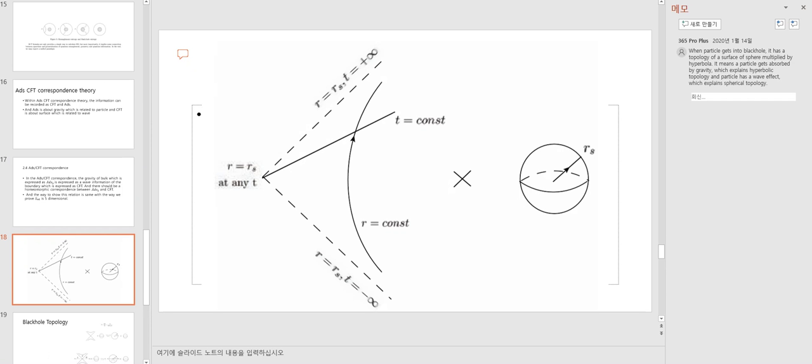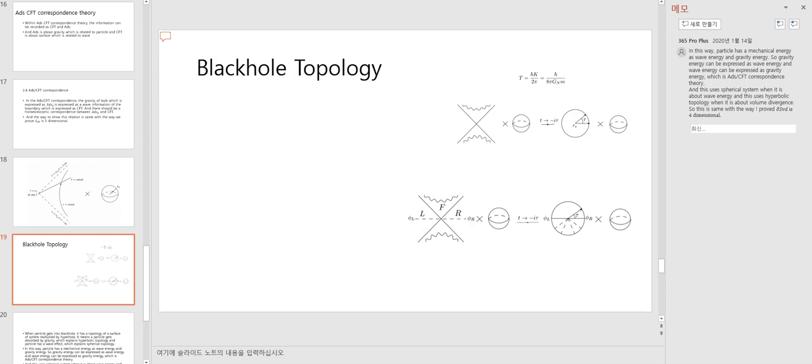When a particle gets into a black hole, it has a topology of the surface of a sphere multiplied by a hyperbola. It means the particle gets observed by gravity, which explains the hyperbolic topology, and the particle has a wave effect, which explains the spherical topology. In this way, a particle has mechanical energy as wave energy and gravity energy. So gravity energy can be expressed as wave energy, and wave energy can be expressed as gravity energy, which is AdS-CFT correspondence theory. This uses a spherical system when it is about wave energy, and this uses hyperbolic topology when it is about volume divergence. So this is the same as the way I prove this 3D is 4-dimensional.